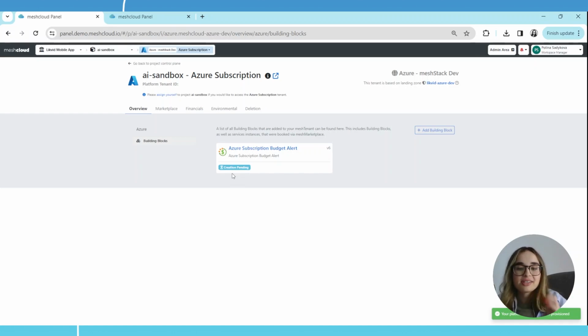It just of course needs some time to be created on a cloud platform and replicated, but after some minutes you will have both your Azure subscription and your budget alert.